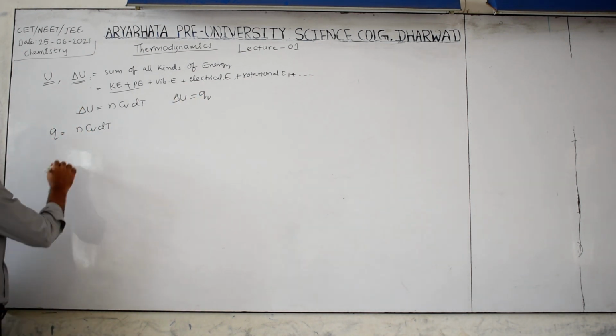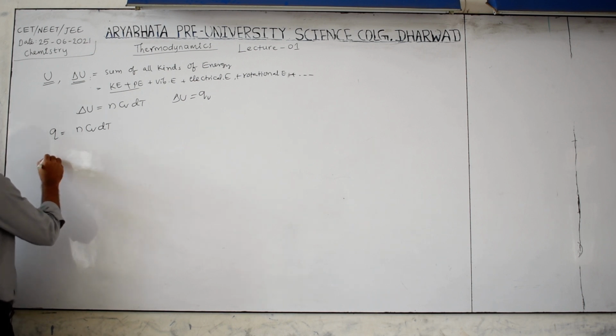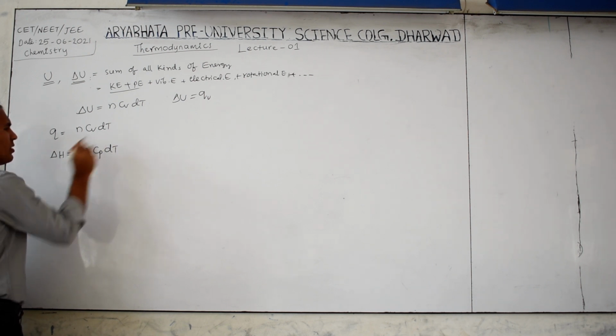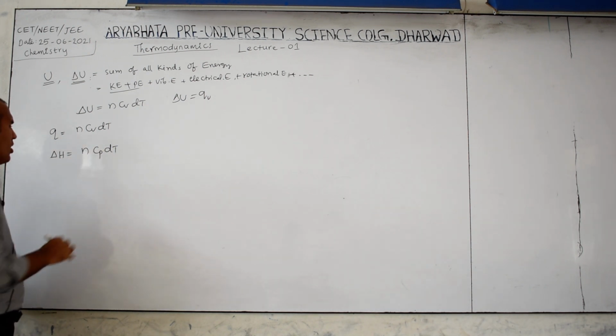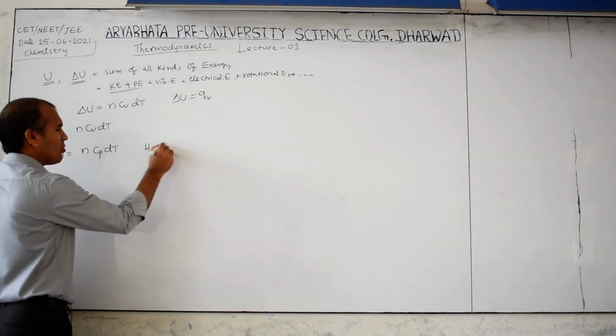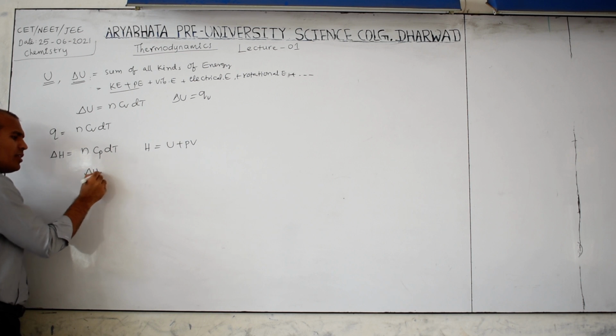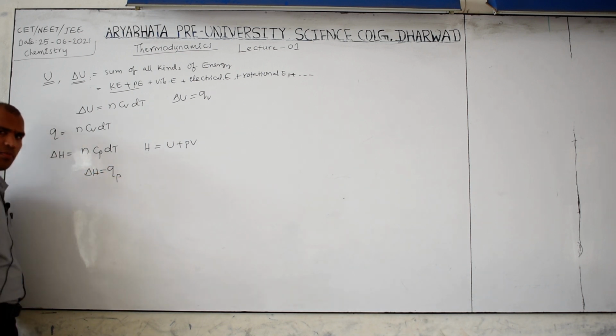Next, enthalpy. Enthalpy formula: delta H is equal to nCp dT. Otherwise, enthalpy H is equal to U plus PV. Another formula: delta H is equal to Q at constant pressure.